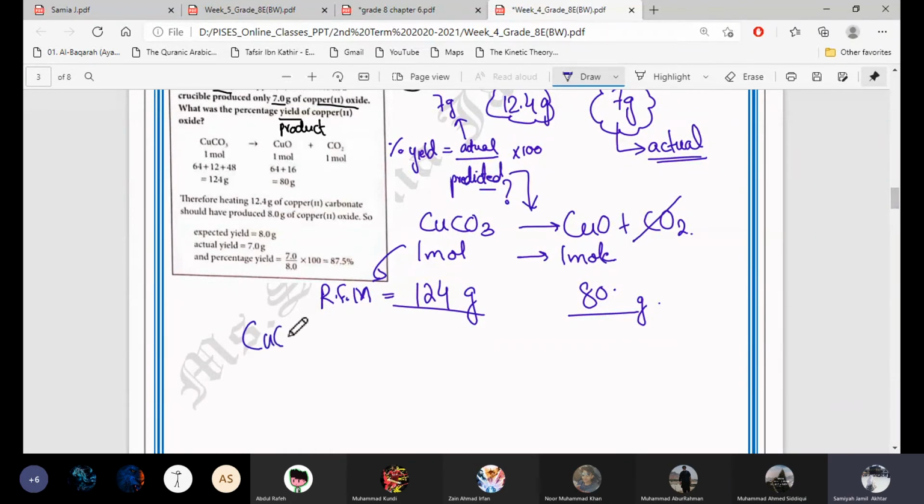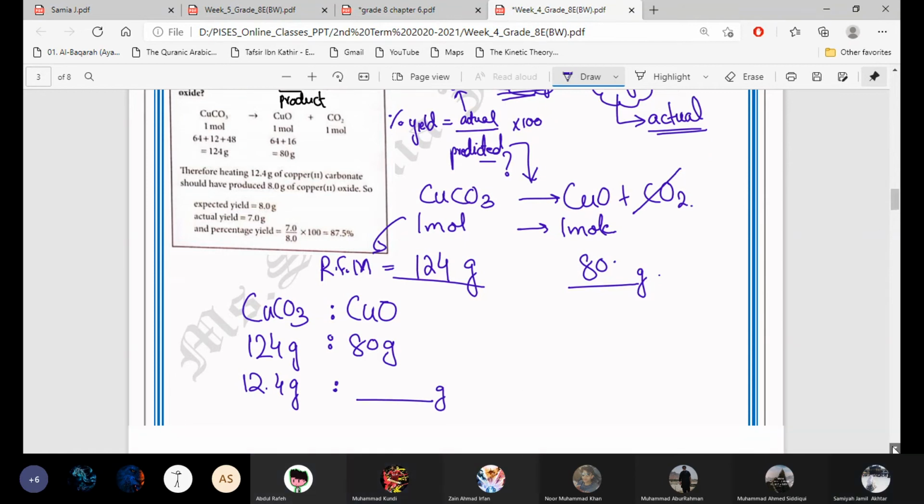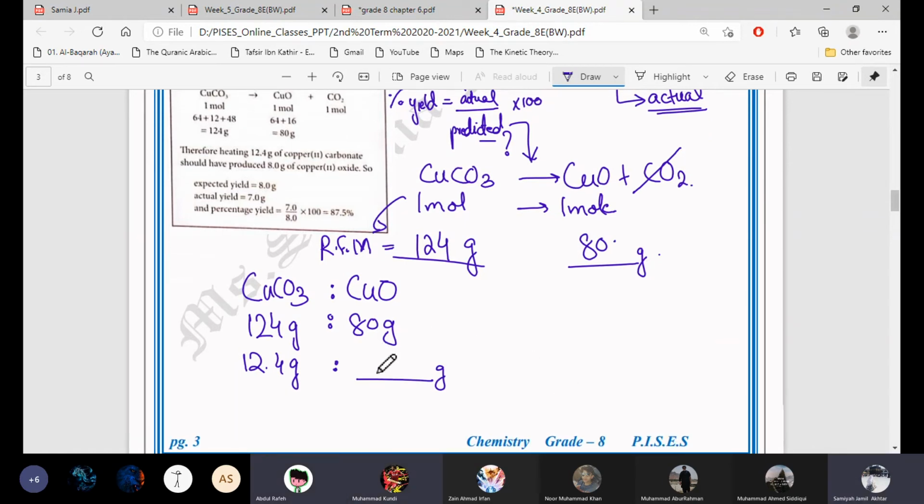Copper carbonate to copper oxide: according to the equation, in the ideal situation, 124 grams gives 80 grams. Then the amount they took, 12.4 grams, will give how much? 8 grams, divided by 10. Very good, 8 grams. So these 8 grams are your predicted yield.